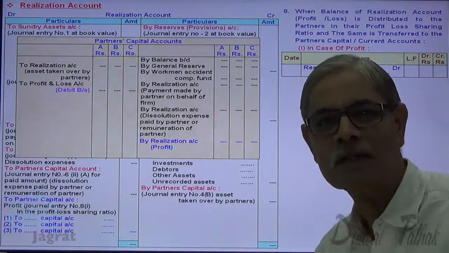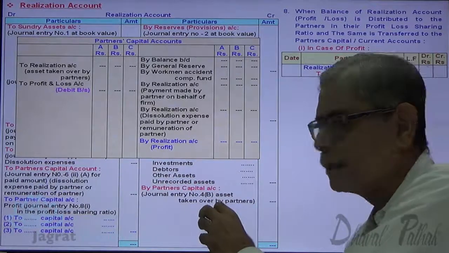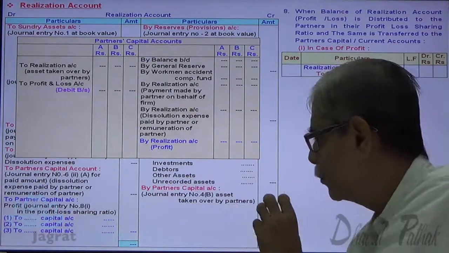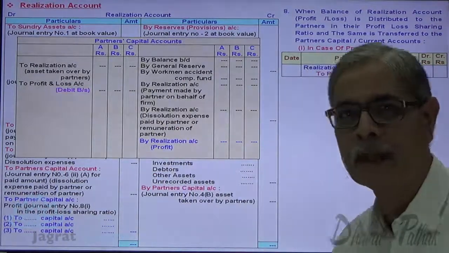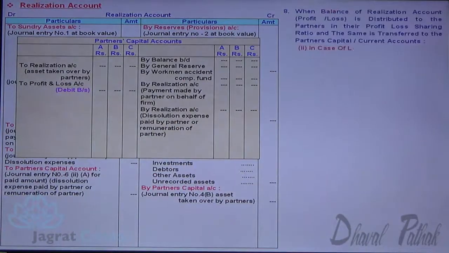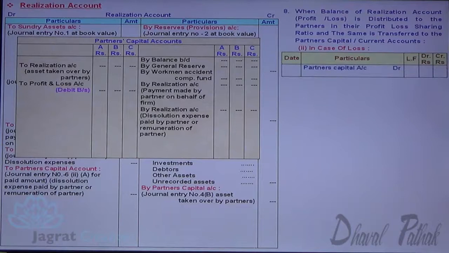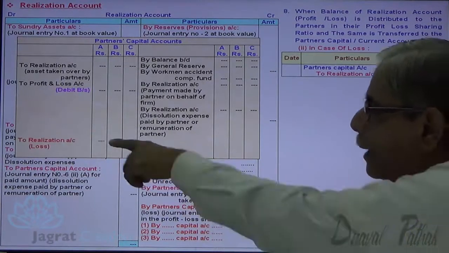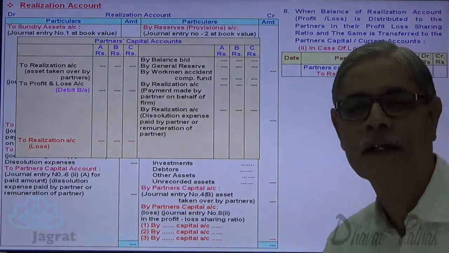If it is a loss, the reverse is the case. Loss means excess of debit over credit. The loss will appear here and that will be debited to the partners capital account. In case of loss, partners capital account debit to realization account credit. So the realization account is credited and the partners capital account is debited with the loss.